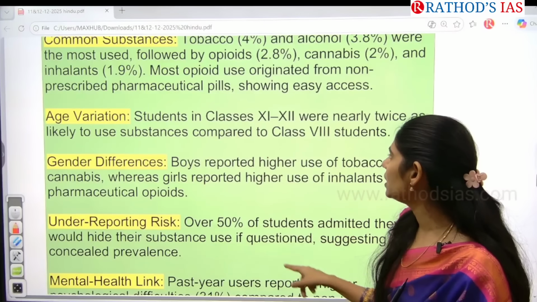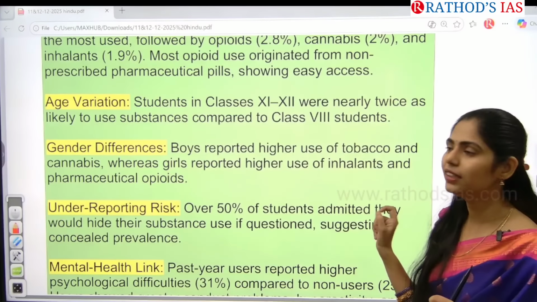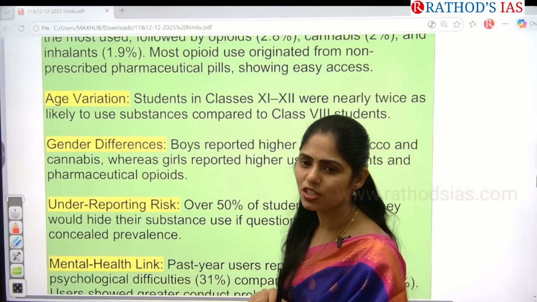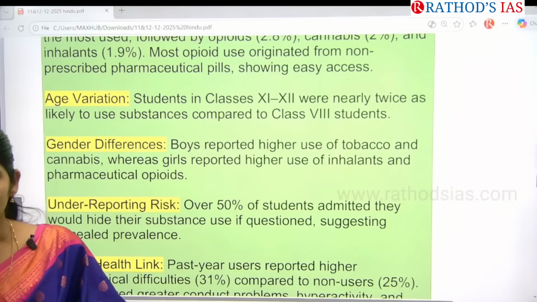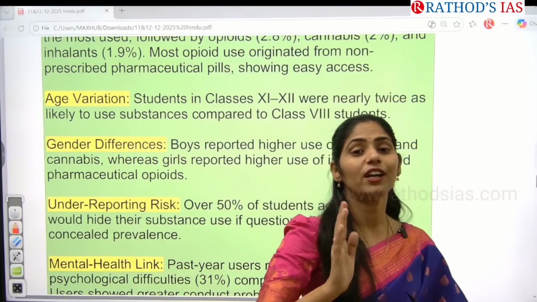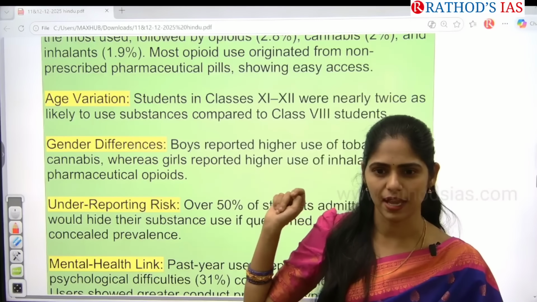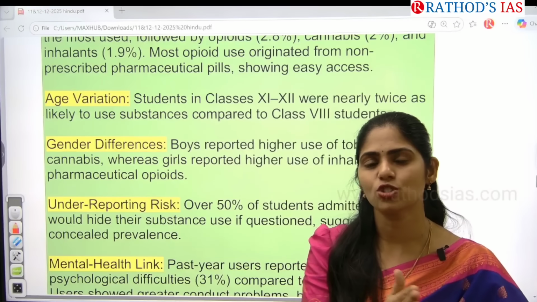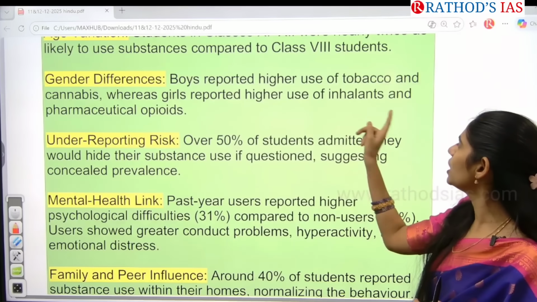And students in the class of 9th to 12th were nearly twice as likely to use substances compared to 8th class students. Compared to 8th class students, 9th to 12th students, which age are they coming under? Adolescent age. And in this adolescent age, there's a very high chance of being attracted towards the negative things compared to the positive things, right? This is one example. So we need to change the attitude of children who are between this age group of 13 to 19.